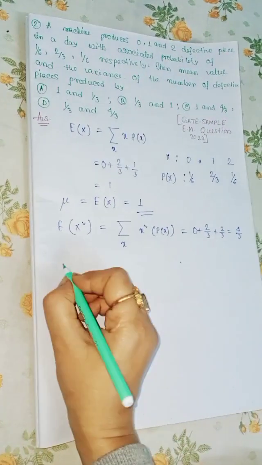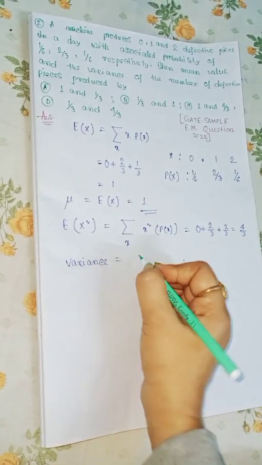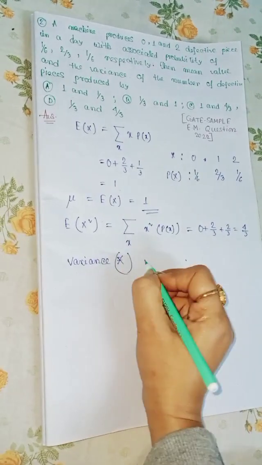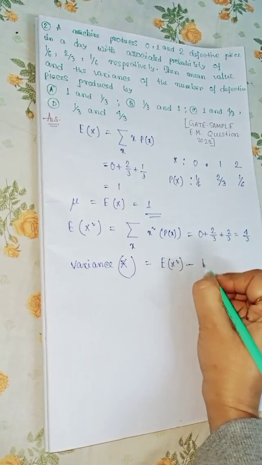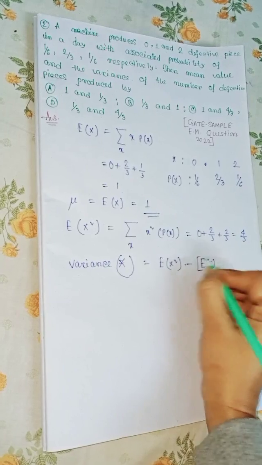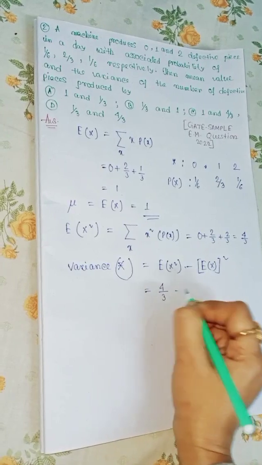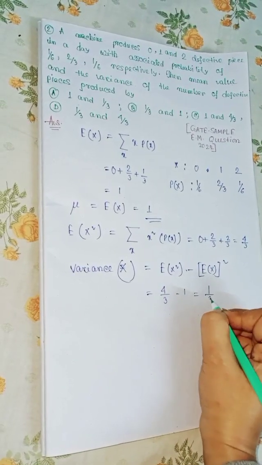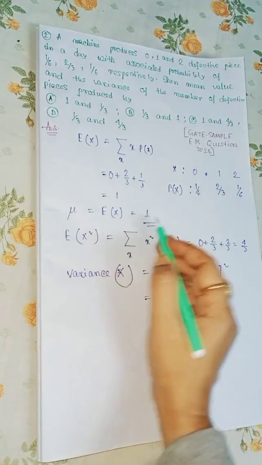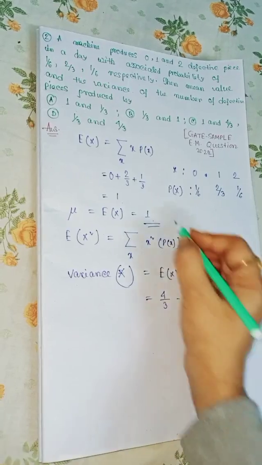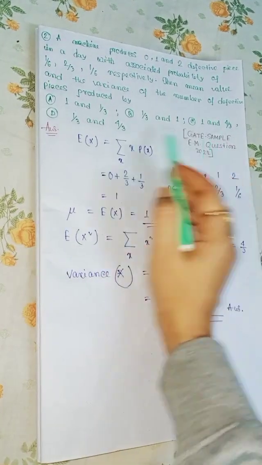Now what is the variance? Variance of X is equal to E(X squared) minus (E(X)) whole squared. So that is 4 by 3 minus 1, which is equal to 1 by 3. So we reached our result: mean is equal to 1 and variance is equal to 1 by 3. So our final option is 1, 1 by 3.